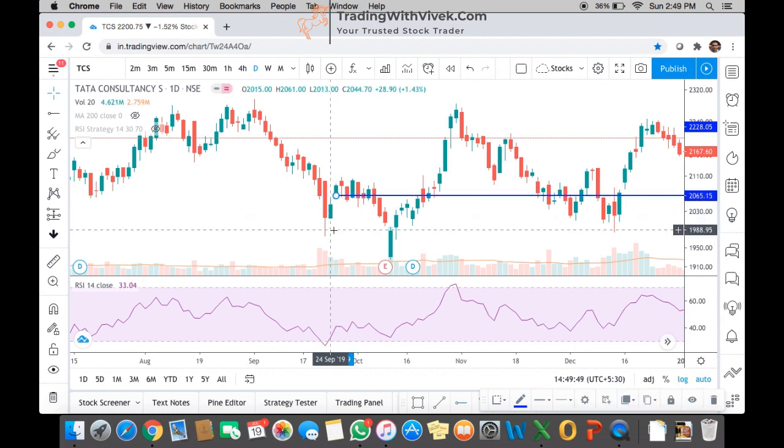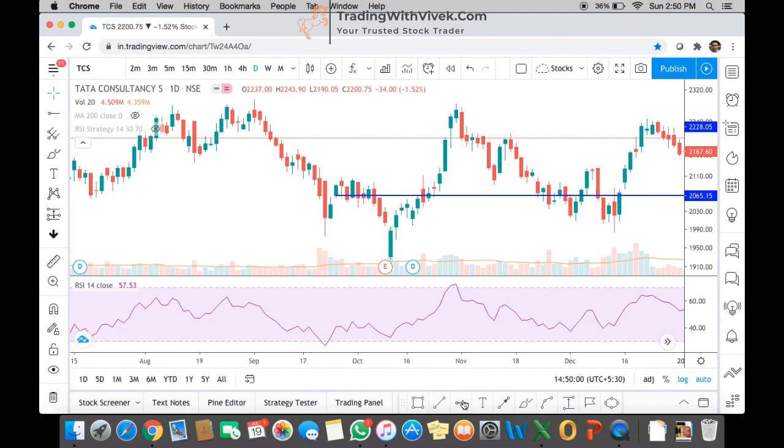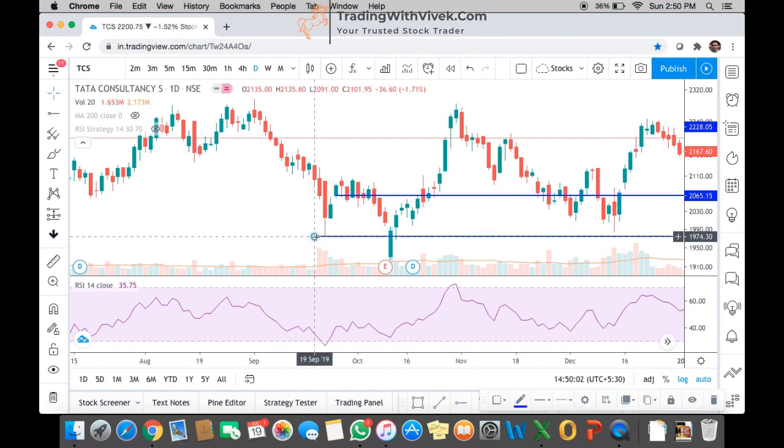So where do we need to keep the stop loss? We need to keep the stop loss if the price closes below the lowest level during which the RSI stayed below 30 level. So what is that level? This is this line. Here we can see after making the long position, the price came down below this stop loss level, but it could not close below that. At the end of the day, it closed above this, so our stop loss did not get hit.